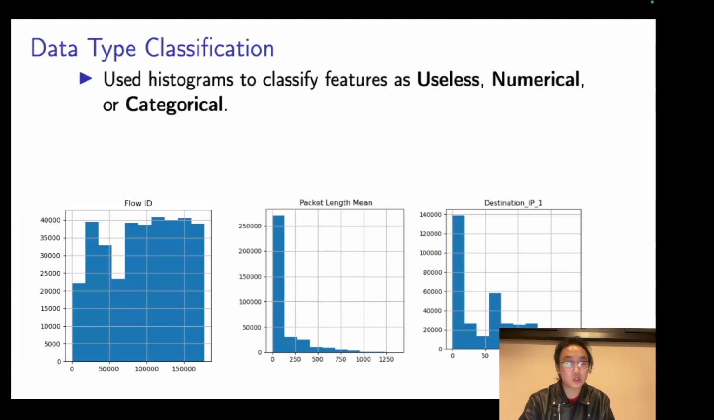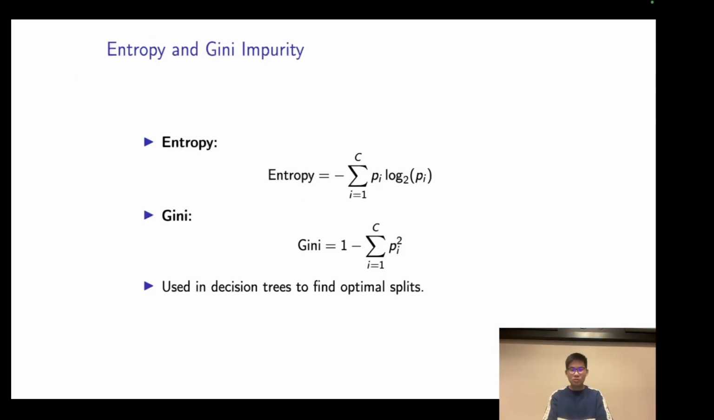Using histograms, we evaluated each feature's distribution to ensure meaningful classification. For example, categorical features had fewer unique values, making them discrete, while numerical ones exhibited continuous variation. Entropy and Gini impurity are two fundamental metrics we use in decision tree algorithms in order to evaluate the quality of splits during feature selection.